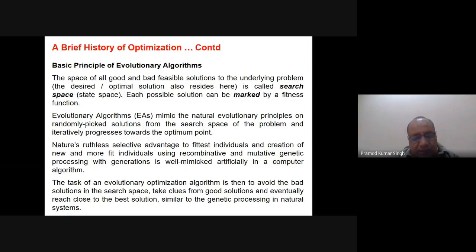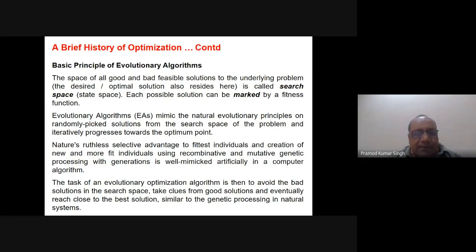Even in the nature inspired algorithms, I am talking of the evolutionary algorithm. So I will just tell you here in this slide what is basically the basic principle of the evolutionary algorithms. The space of all good and bad feasible solutions to the underlying problem, where the desired or the optimal solution also resides, is called basically a search space, and this is also known as a state space. Each possible solution can be marked by a fitness function.